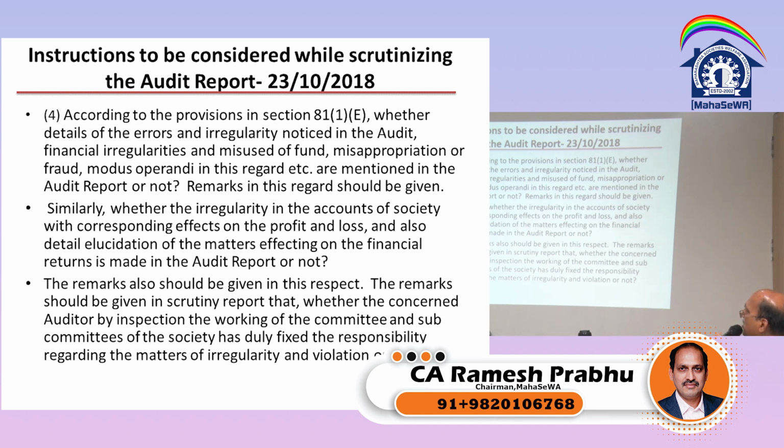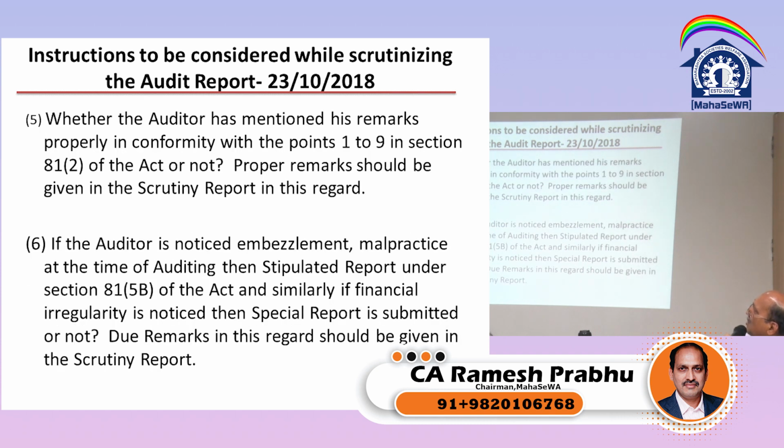The remarks should be given in the scrutiny report on whether the concerned auditor, by inspection of the working of the committee and subcommittee of the society, has fixed the responsibility regarding the matters of irregularity and violation or not. So that means you have to go through the managing committee reports, the managing committee minutes, and subcommittee minutes if there are any. Whether the auditor has mentioned in his remark properly, in conformity with points 1 to 9 in section 81(2) of the Act or not, proper remarks should be given in the scrutiny report in this area.